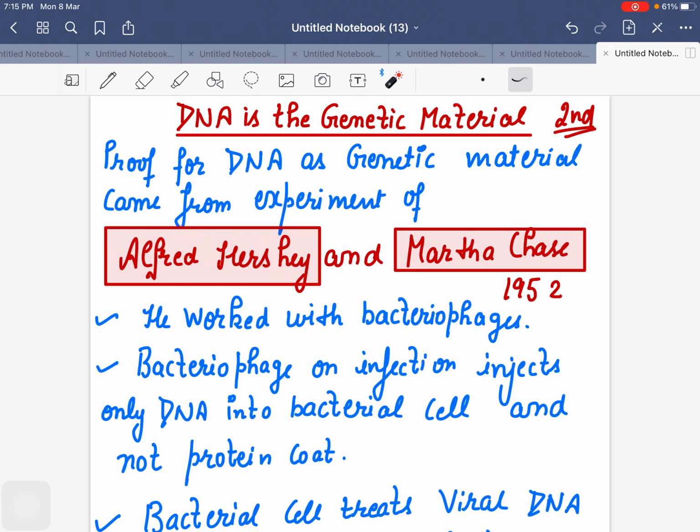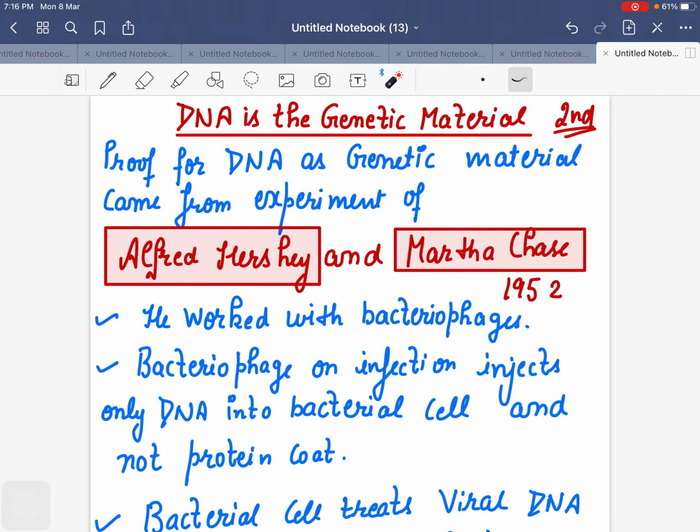Another very important experiment which is asked in your examination is DNA as the genetic material proof. Who gave us the proof that DNA is the genetic material? This proof came from the experiment of two very famous scientists, Hershey and Chase.